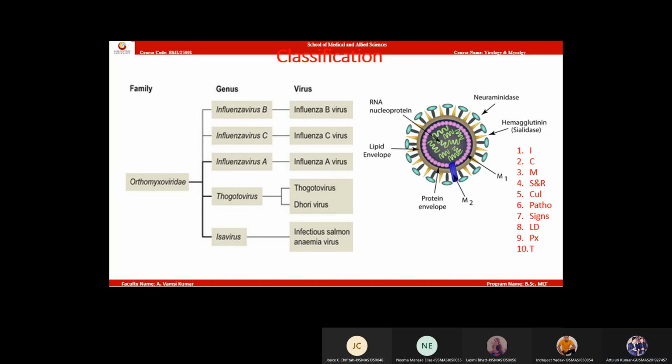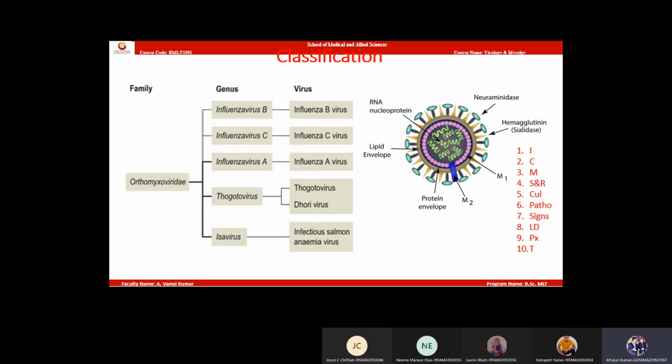Size: 80 to 120 nanometers. Shape: spherical. Symmetry: helical. Envelope present.